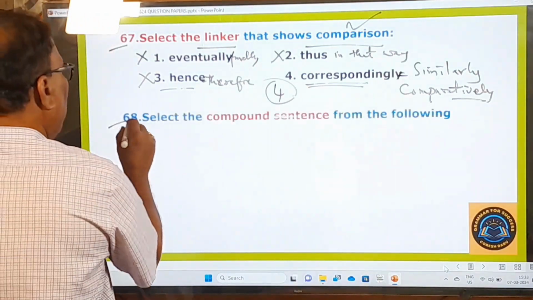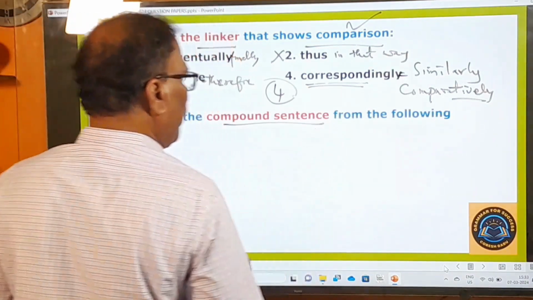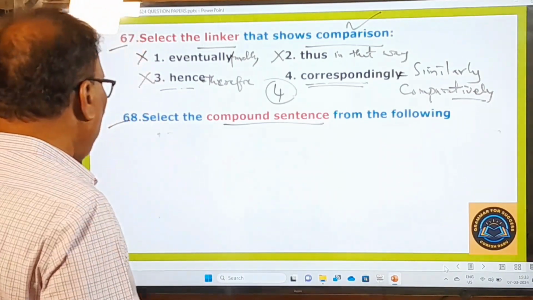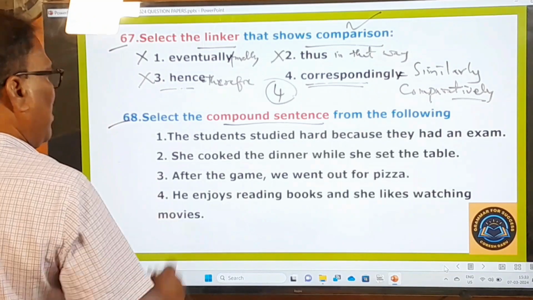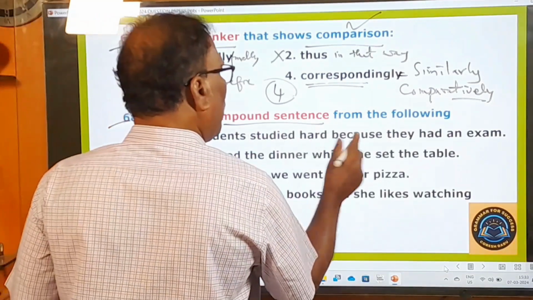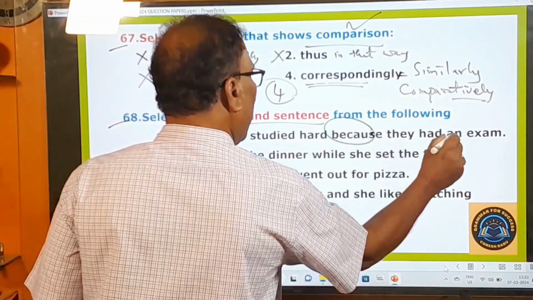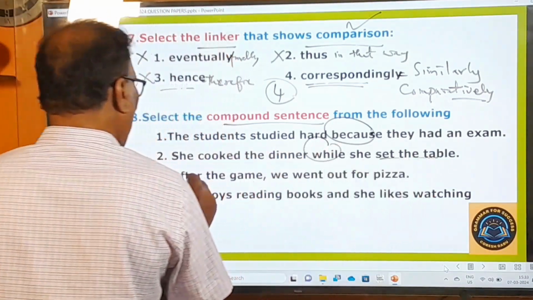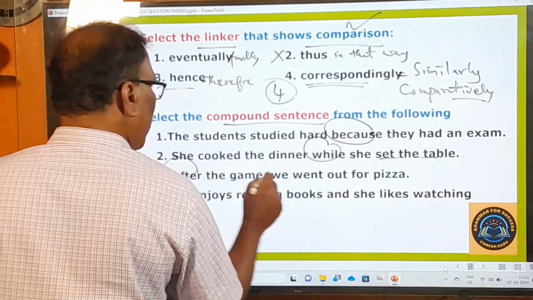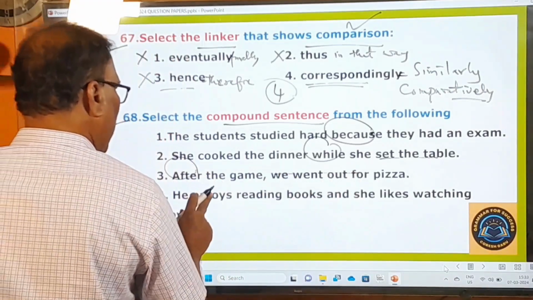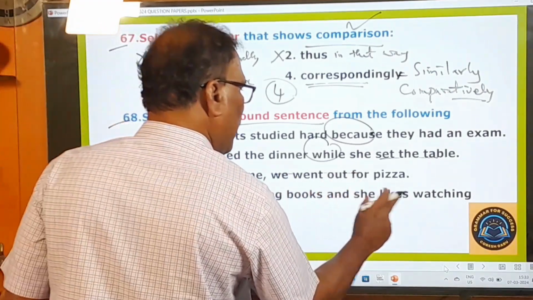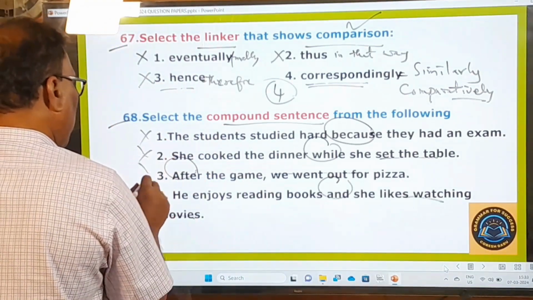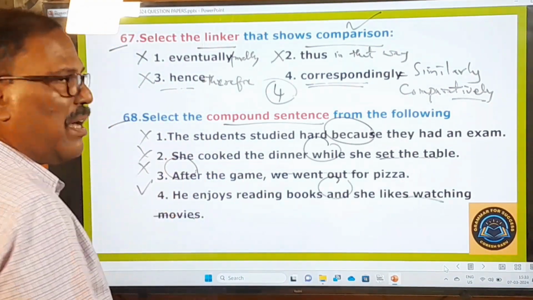68th one. Select the compound sentence from the following. You have to choose the compound sentence from the given options. What are the options given? The students studied hard because they had an examination. She cooked the dinner while she set the table. After the game, we went out for pizza. He enjoys reading books and she likes watching movies. So here, first, second and third are wrong. Only the fourth one is the right one.